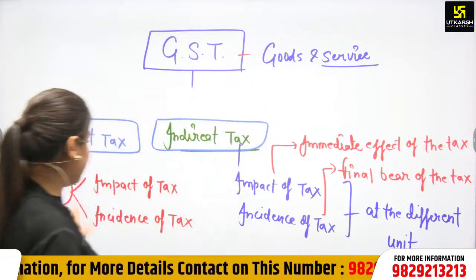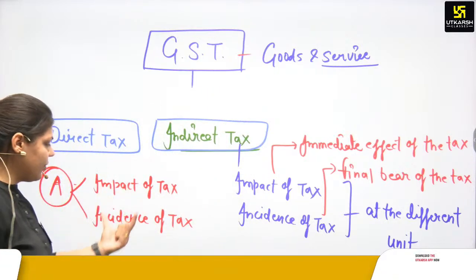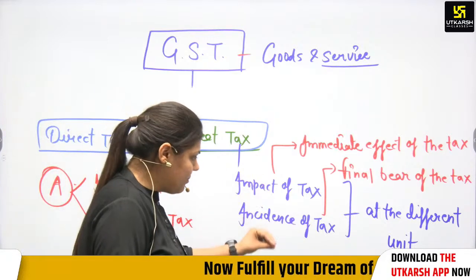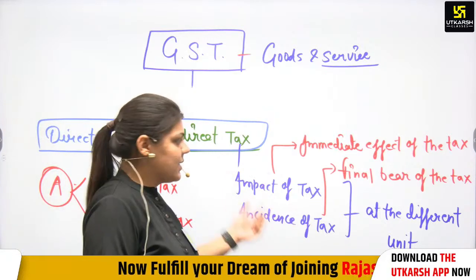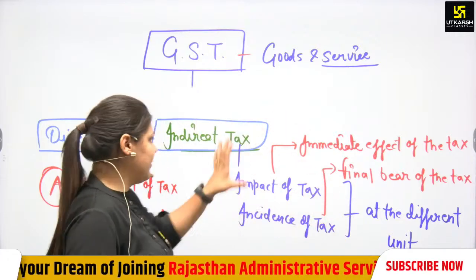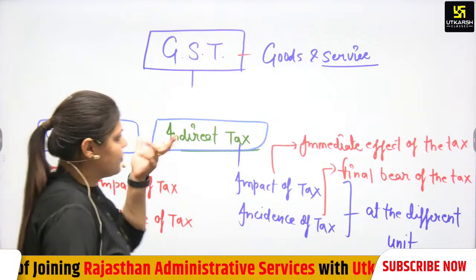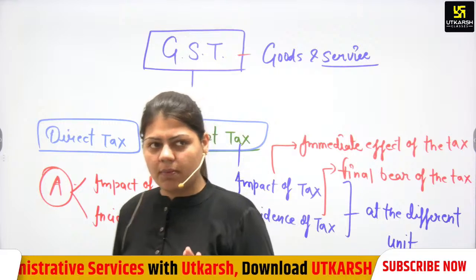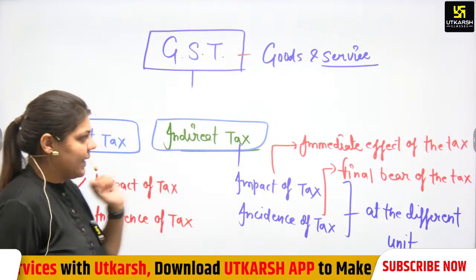And again, we can say that direct tax is that tax where the impact of tax and the incidence of tax are on the same unit. And if the impact and the incidence of tax are on different units, different persons, then we can say that it is an indirect tax. So GST is an indirect tax. Is that clear to all of you?